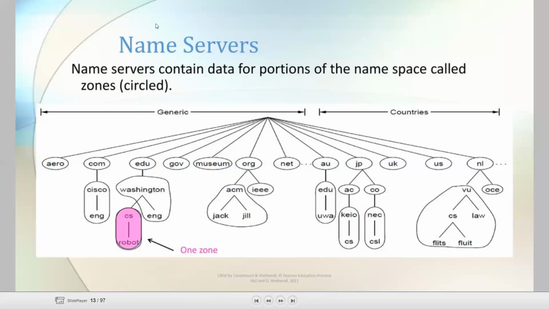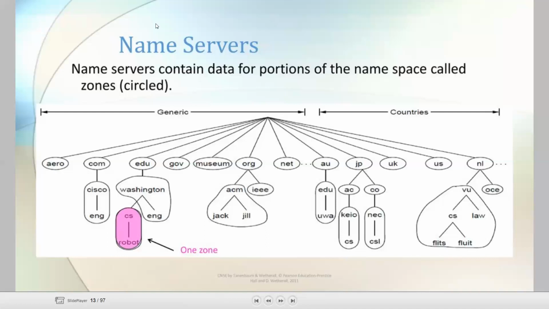As I told you in the first slide, it is very hard to remember IP addresses. Why? Because when the server changes, the IP address changes. So remembering all these IP addresses is a very difficult task for users. So instead of that, they use name servers.